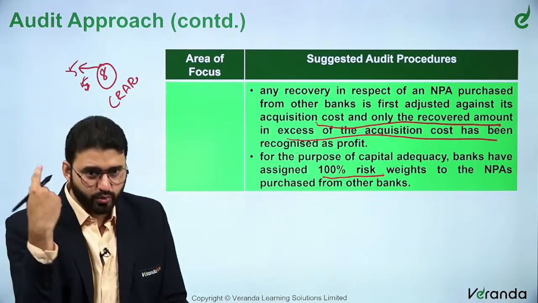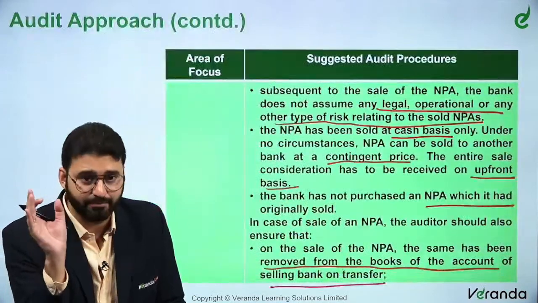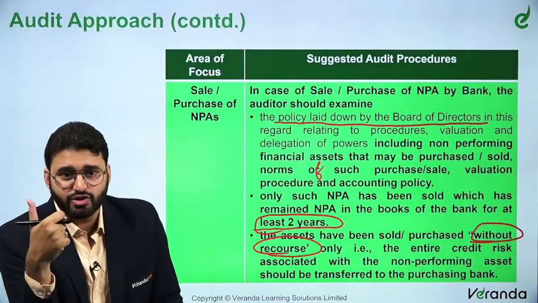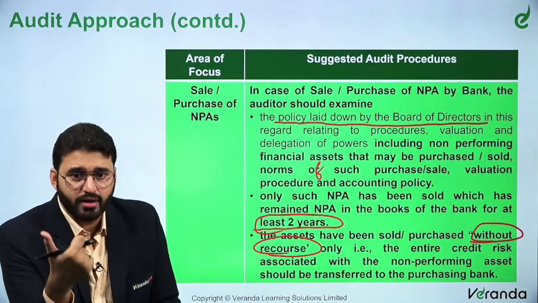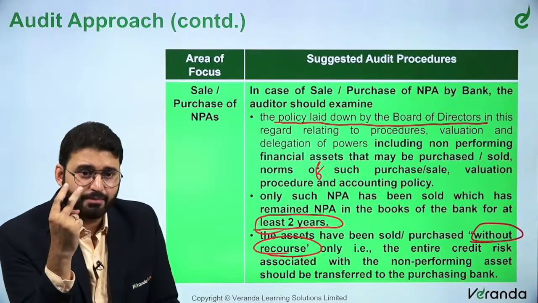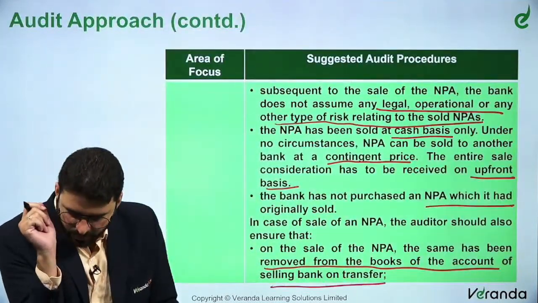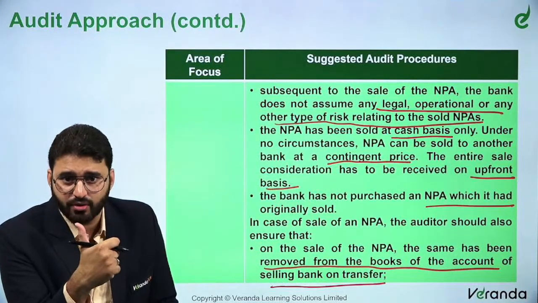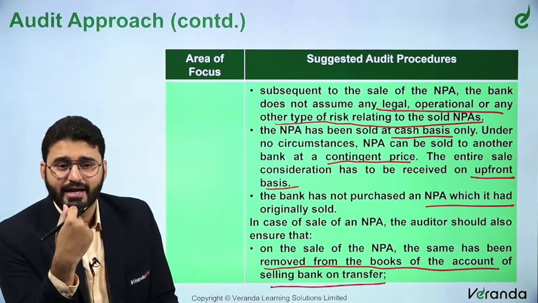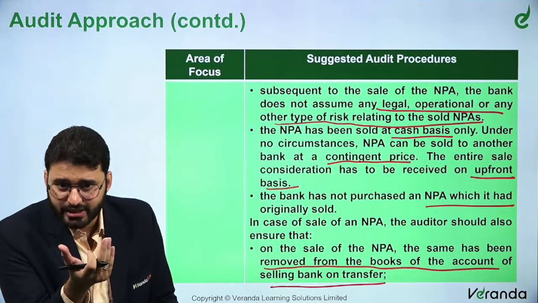Now I want to revise this entire provision again, so that it's consolidated, because it's a very important, newly added area. The policy has to be laid down by the board. The NPA cannot be sold unless it has been an NPA for at least 2 years, and you should sell only without recourse. It has to be done on a cash basis only. It cannot be done on a contingent price. The payment has to be received upfront. You cannot buy an NPA which you have originally sold, right?